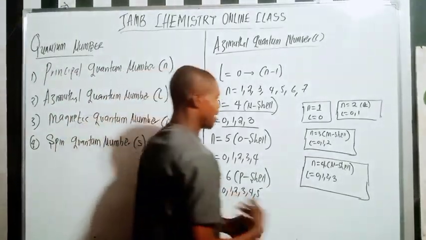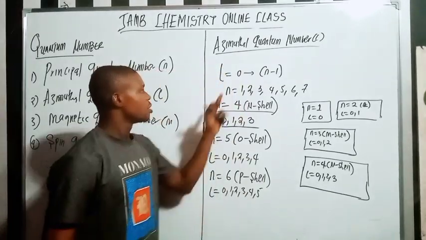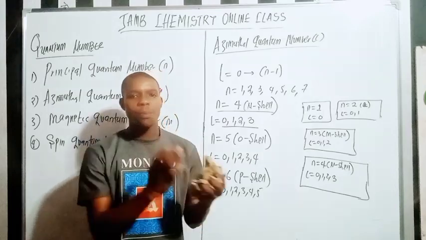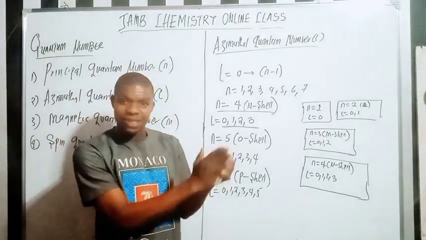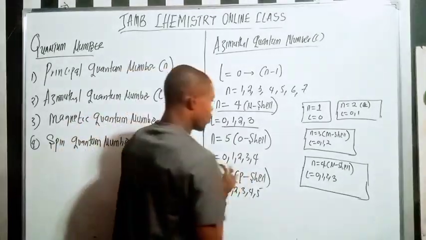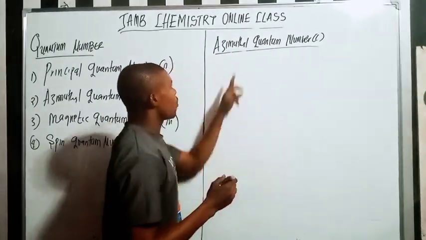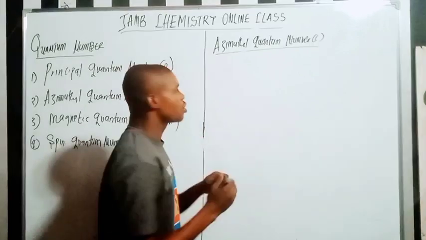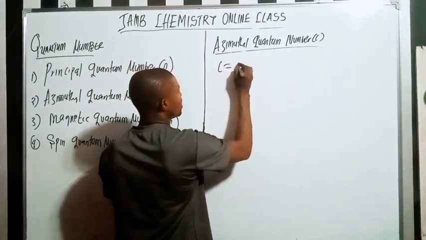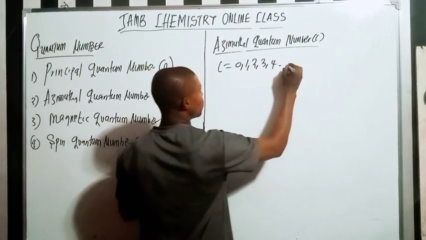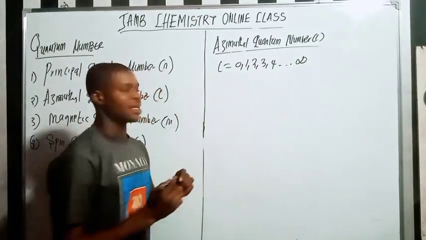Now before we move on here, each of these 0, 1, 2, 3, 4 have a letter to denote them. Now let me wipe this out here. Remember, we're talking about the azimuthal quantum number. It can be 0, 1, 2, 3, 4, up to infinity.